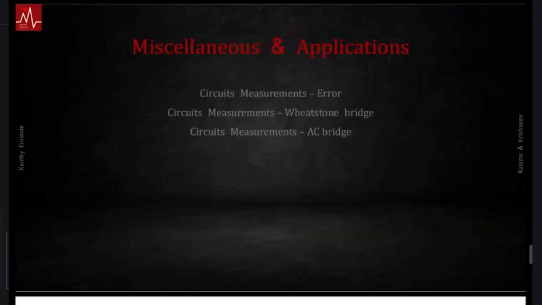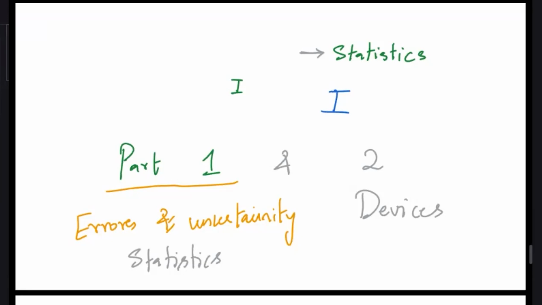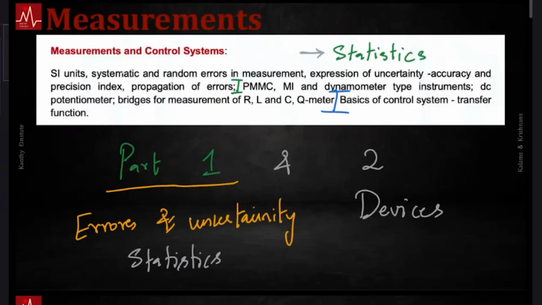So that brings us to the end of part 1, where we discussed measurements and some engineering mathematics, statistics. There is a lot of intersection between the two. So there is SI units and systematic errors and random errors in measurement, expression of uncertainty and all that. Okay. The propagation of errors.